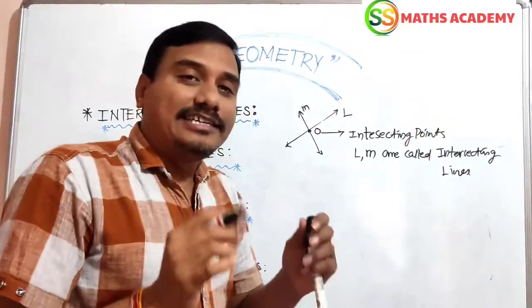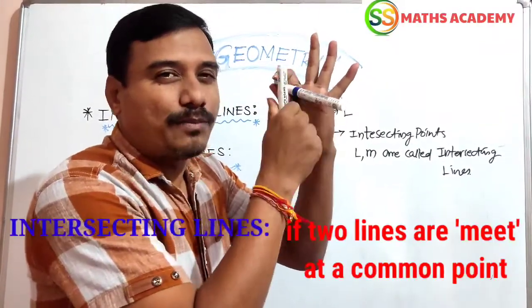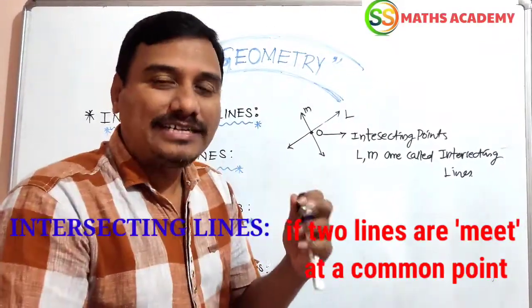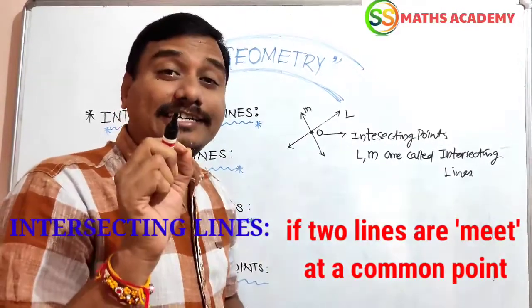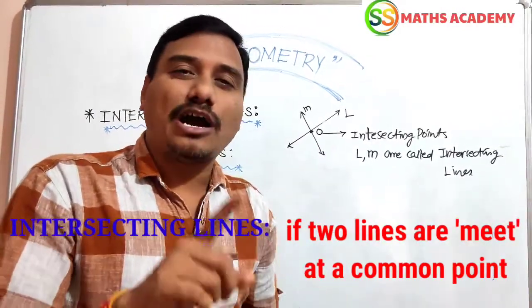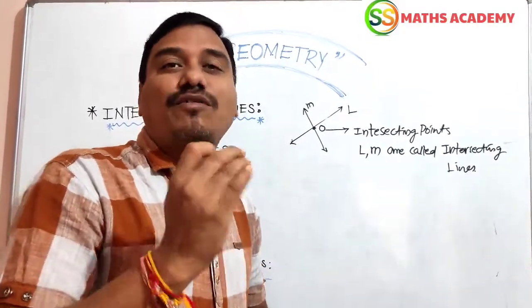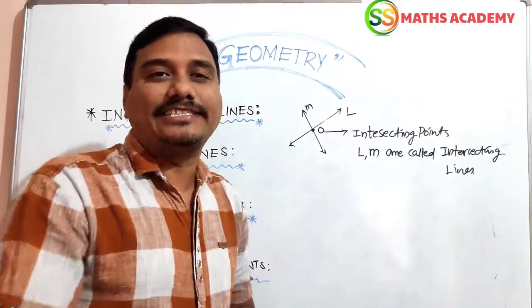Intersect means to meet. Two lines meet, intersect at a common point. That point is called the intersecting point. Such lines are called intersecting lines. Intersecting lines have one common point, which is unique, one only. Intersecting lines form intersecting planes.